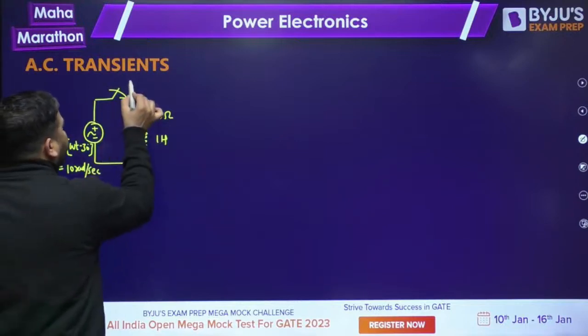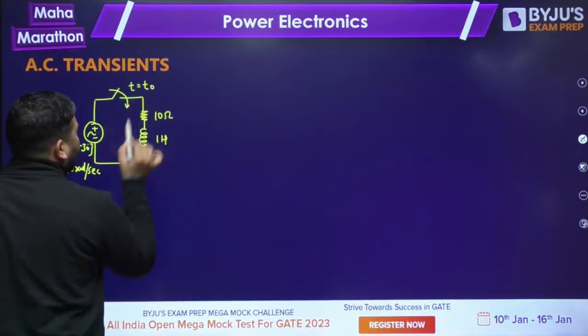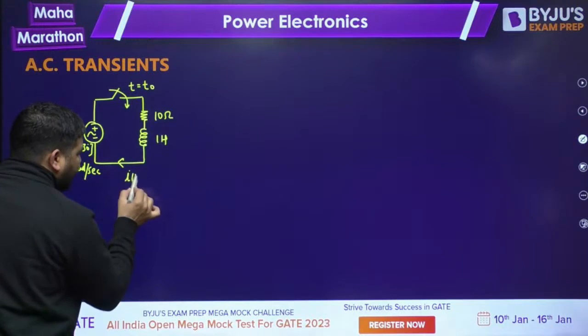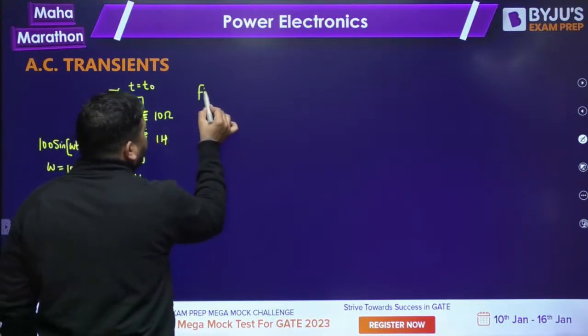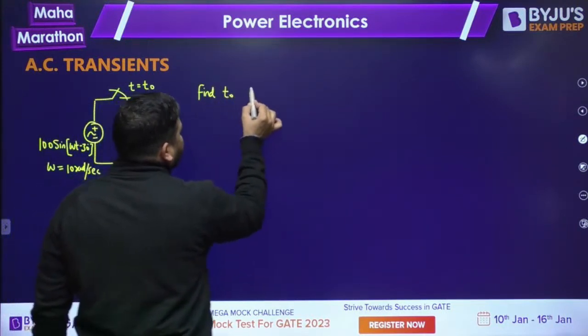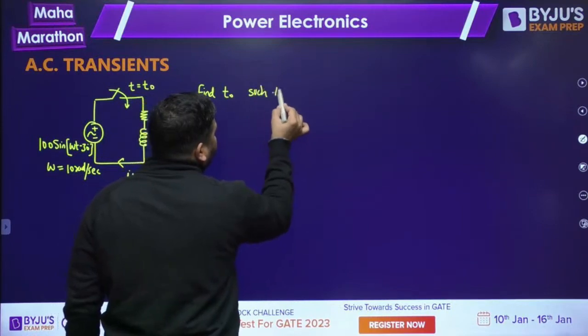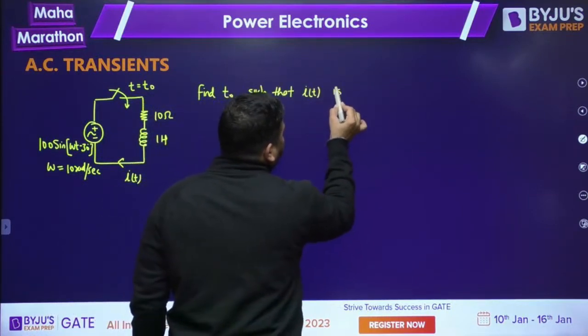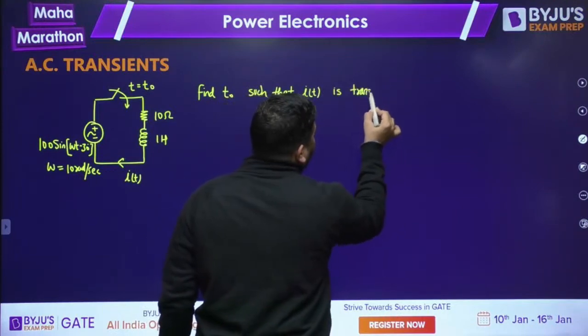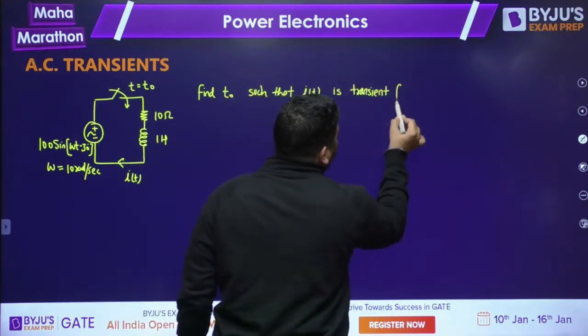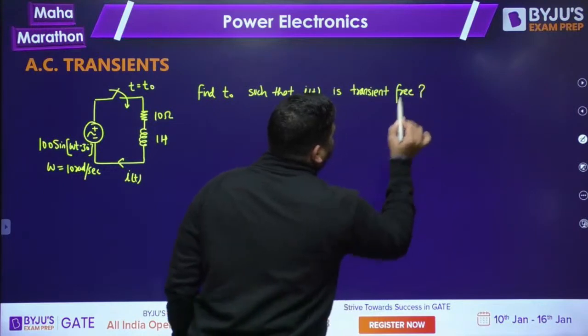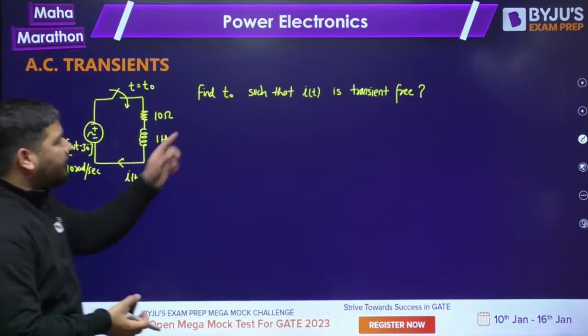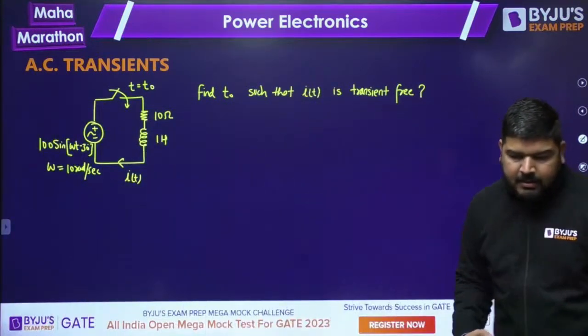We are closing the switch at t equal to t naught, and the current will be i(t). Find t naught such that i(t) is transient free. We need to calculate the value of t naught such that the current remains transient free.